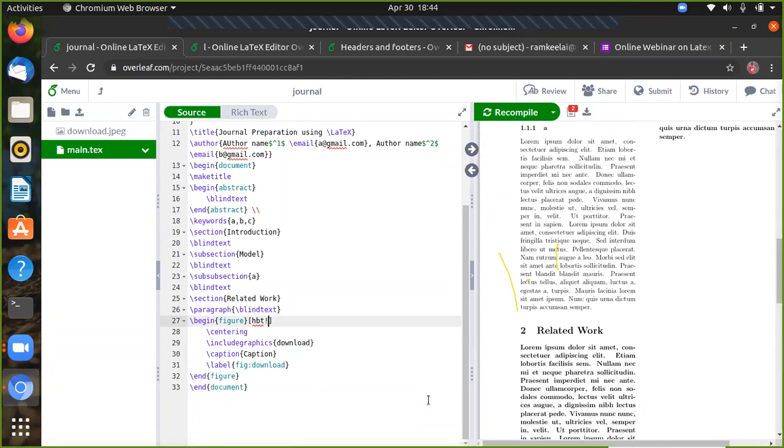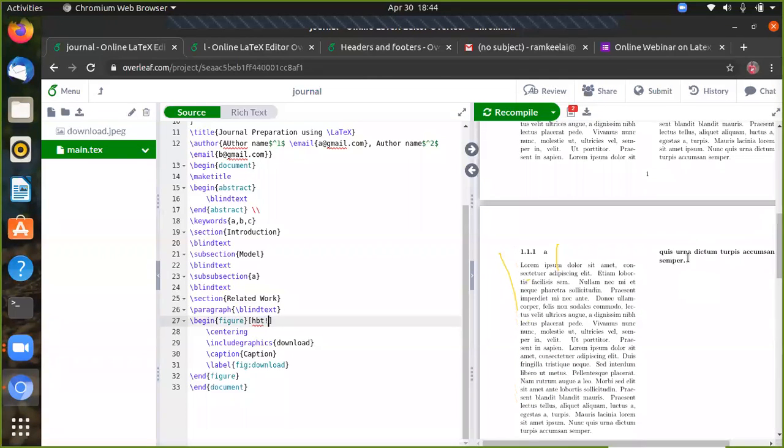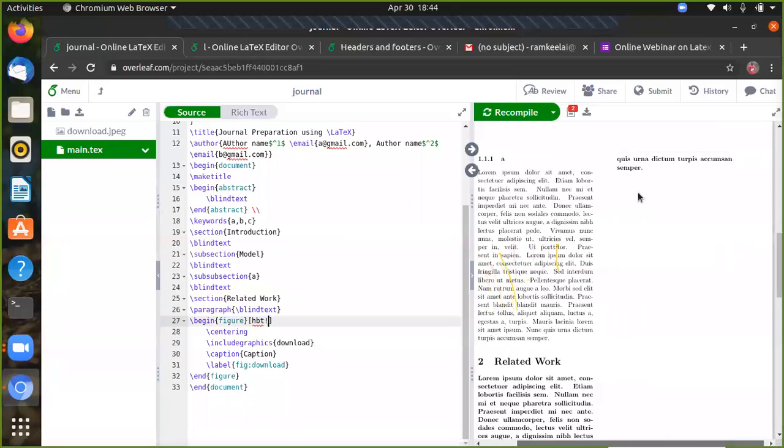This format gives where you are currently inserting your figures after this paragraph. Suppose you want to insert the figure in this portion, you must give this command HBT, which says that you can insert the figure in the current place here.